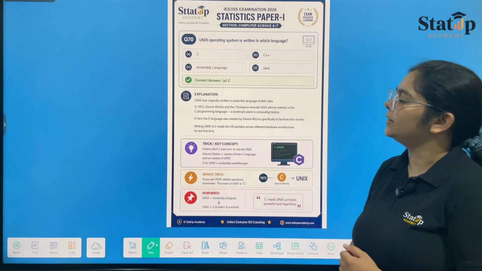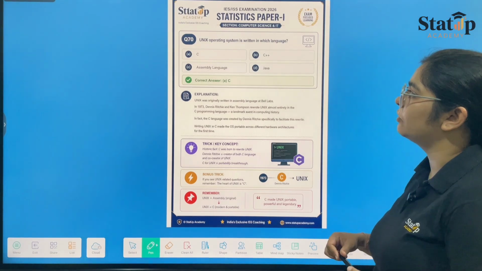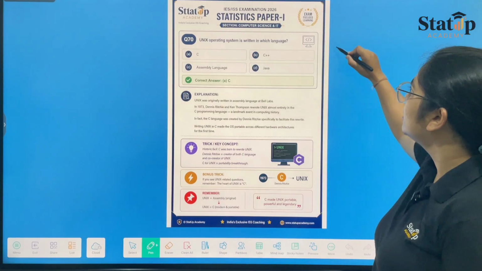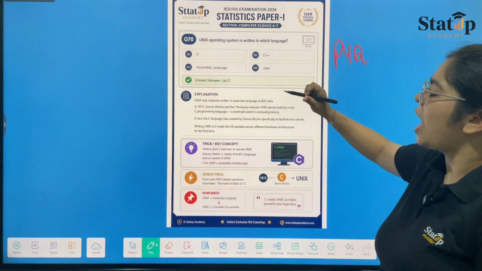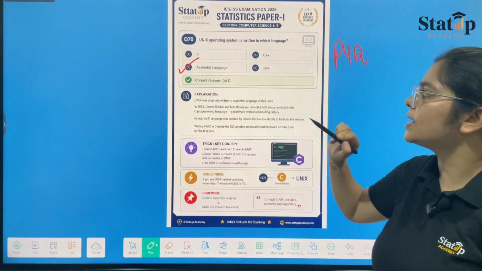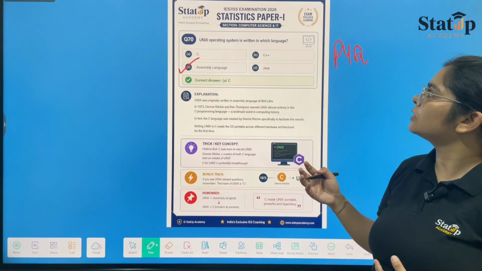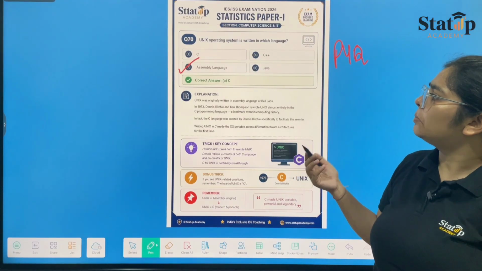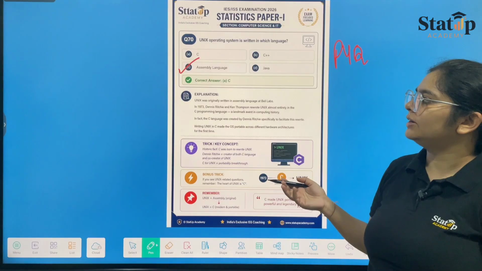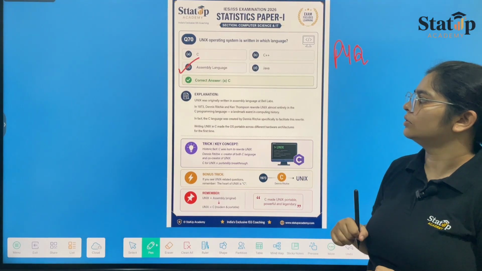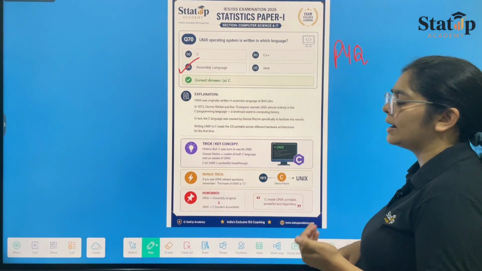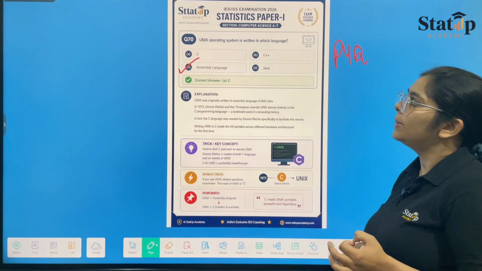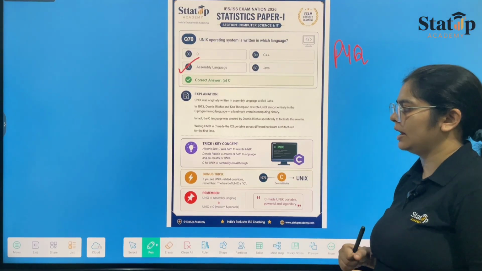Moving towards question number 70, the Unix operating system is written in which language? This question has been asked previously also, and it is your PYQ only, which we did in our courses many number of times. So it is option number C, assembly language. The Unix operating system was written in assembly language at Bell Lab in 1973 by Dennis Ritchie and Ken Thompson. Okay. Now, in 1973, it was rewritten by Dennis Ritchie and Ken Thompson into the C programming language, but originally it was written in assembly language.